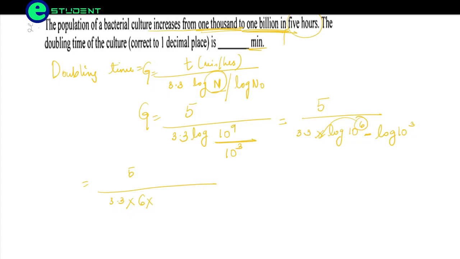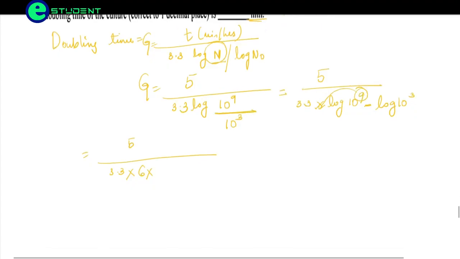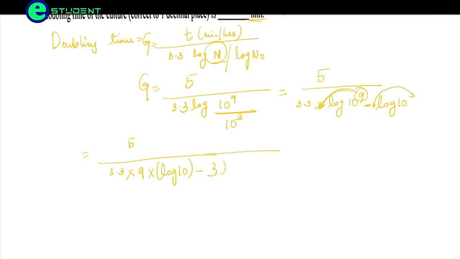So in the log, the power 9 is taken out: 9 into log 10, minus 3 log 10.